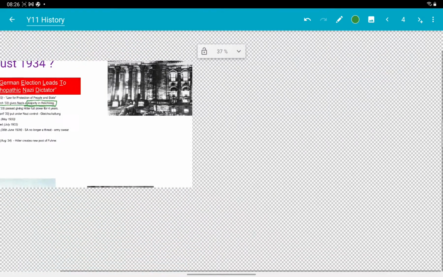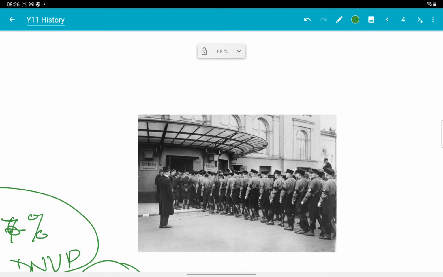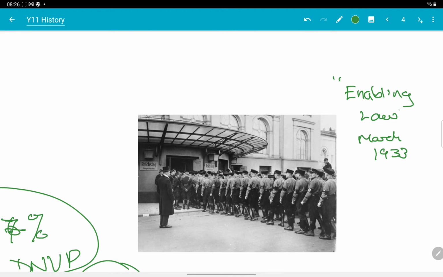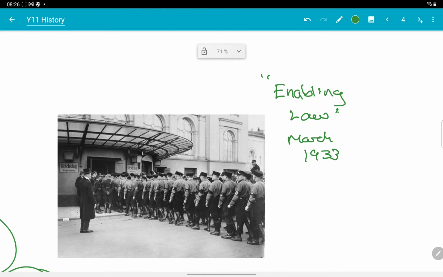Right, so what's the next thing the Nazis do? Well, the next thing to do is get the enabling law passed. So I'll just put enabling law of March 1933 here. Now, the enabling law needed 66% of the Reichstag to agree to it.